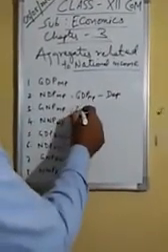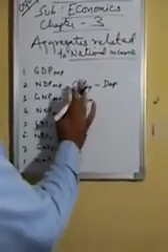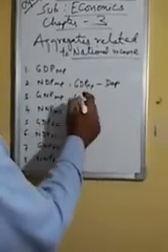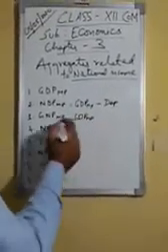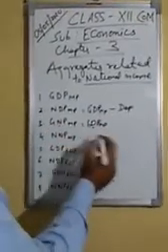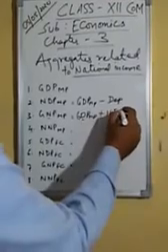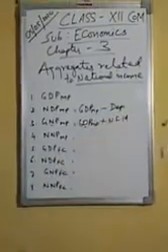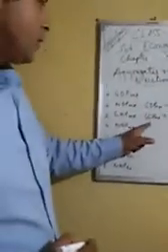Now, in case of GNP at MP, you simply write GDP at MP. So, you have to convert domestic into national. So, you simply add NIFIA, net factor income earned from abroad. When you add net factor income earned from abroad, you get GNP at MP.